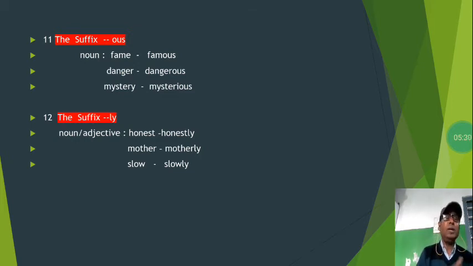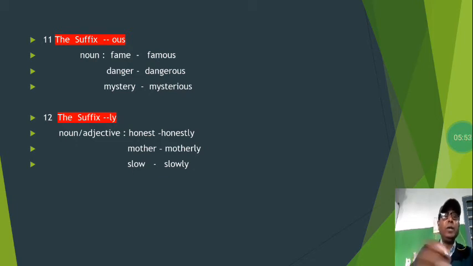You may have several such words in the exercise in the book, and you may try and do them. Later on I will discuss that. Fame becomes famous by adding OUS. Danger, dangerous, which you use most often. Mystery becomes mysterious by adding OUS.